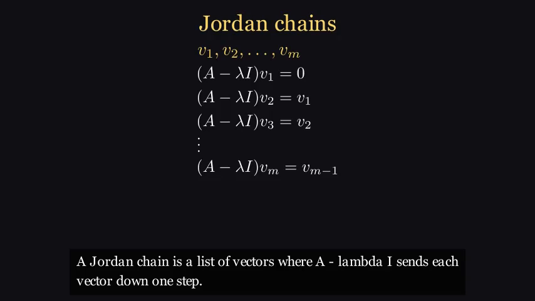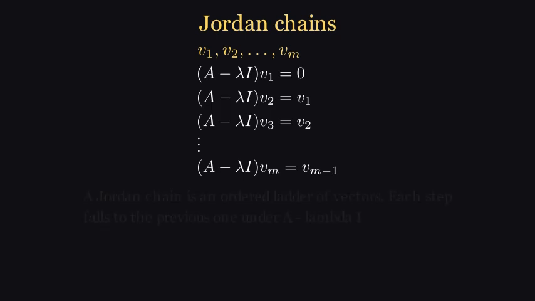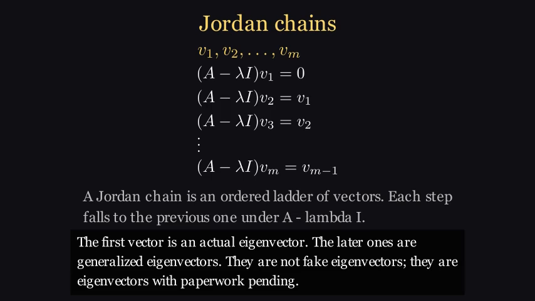A Jordan chain is a list of vectors where A minus lambda I sends each vector down one step. The first vector is an actual eigenvector. The later ones are generalized eigenvectors. They are not fake eigenvectors. They are eigenvectors with paperwork pending.